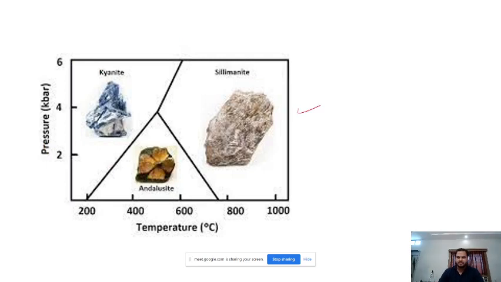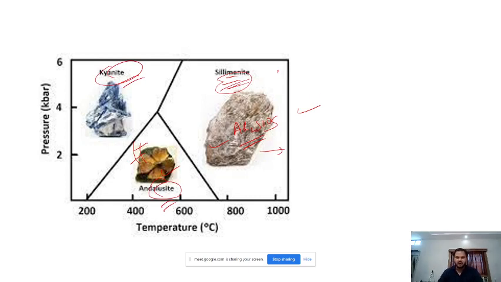You can see, although all three of them have the same chemical formula, their look is very different, right? In this temperature pressure field, we get andalusite, here we get kyanite, and here we get sillimanite at very high temperature and maybe higher pressure also, right? So this is a high pressure polymorph, this is a low pressure polymorph. Alright, this is a higher temperature polymorph, sillimanite.